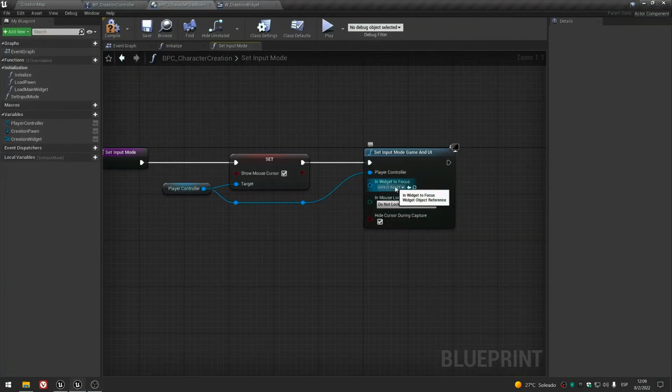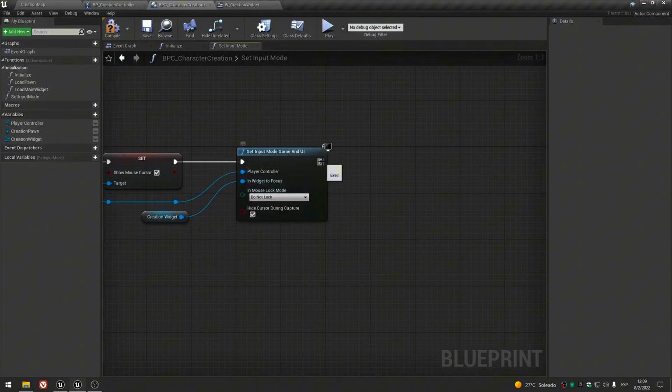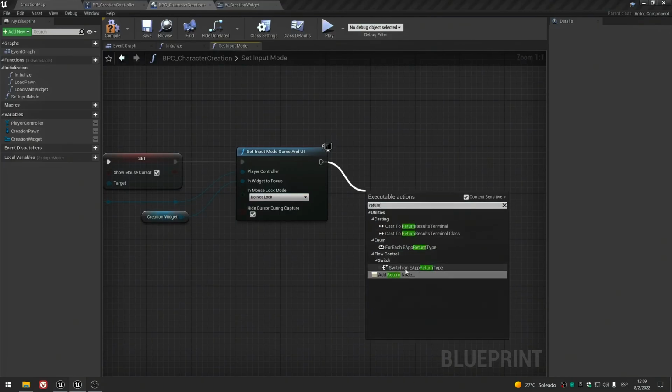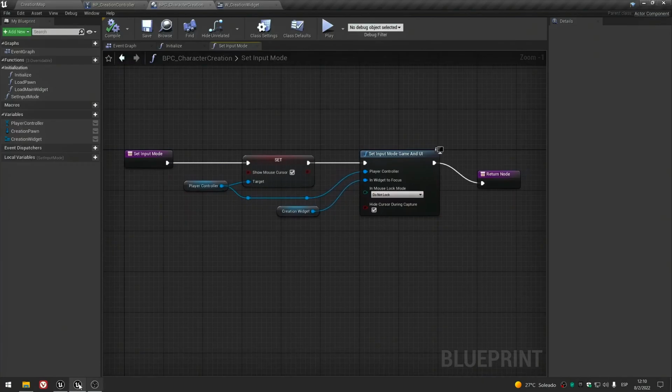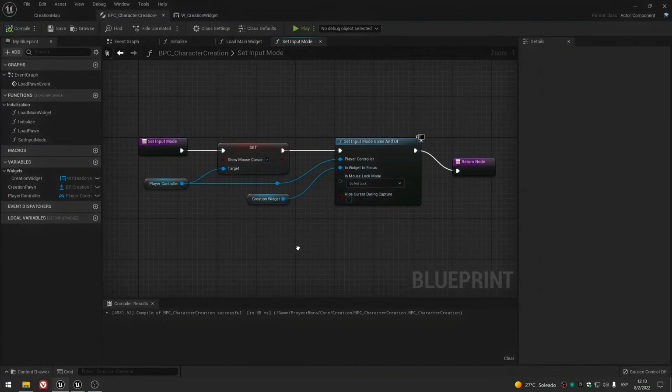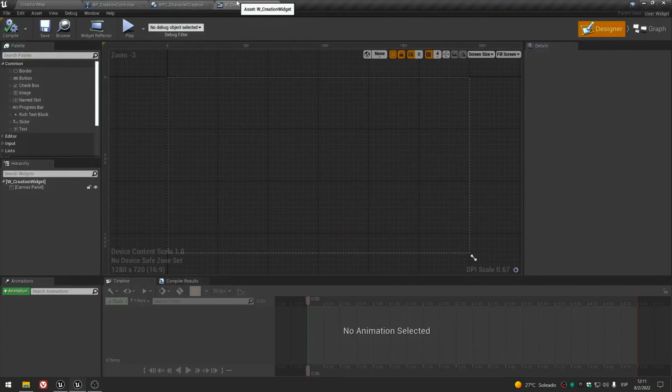Now, as you can see, it needs a widget to focus, and we have an actual widget that needs some focus. Okay, so we just need to feed our creation widget into the in-widget to focus. Okay, let's see if this is actually working.